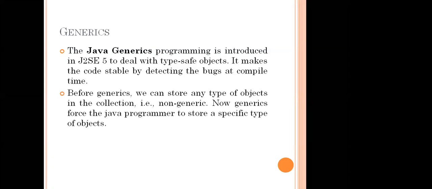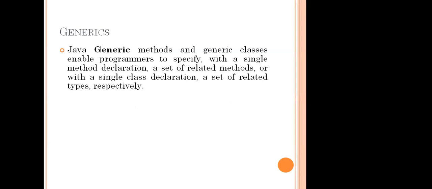Java generic methods and generic classes enable a programmer to specify, with a single method declaration, a set of related methods, or with a single class declaration, a set of related types respectively. We can do method declarations, a set of related methods, and a set of class declarations. All those things we can do in generics.